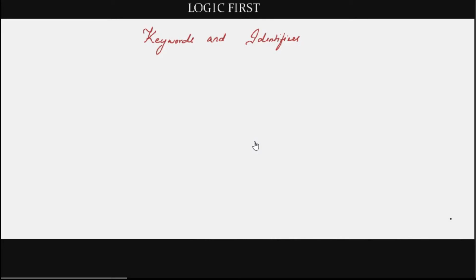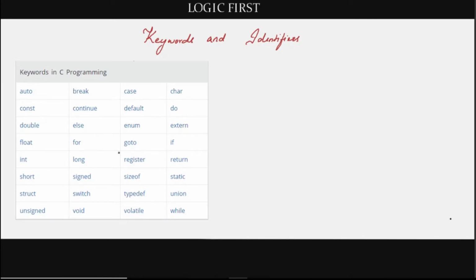Welcome to Logic First. In this video, let's learn about keywords and identifiers in C language. These are the list of keywords in C. There are totally 32 keywords. Keywords are nothing but words that are reserved for language usage.